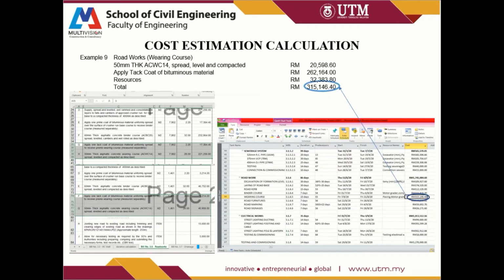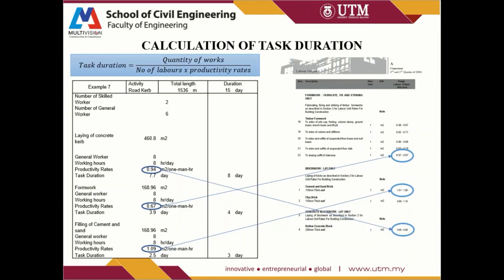Here is an example that I take from the report of the calculation of task duration. The equation of task duration is quantity of work over number of labors times productivity rate. For this task example, we use the productivity rate from CIDB as shown here, and I take a road curb as the example for this presentation. For the road curb, we use 2 skilled workers and 6 general workers, and the work starts with laying of concrete curb.